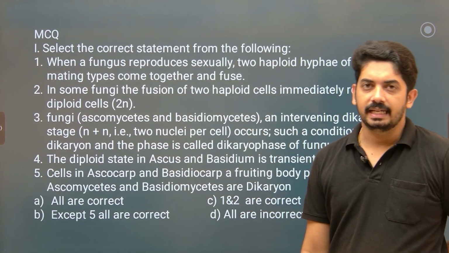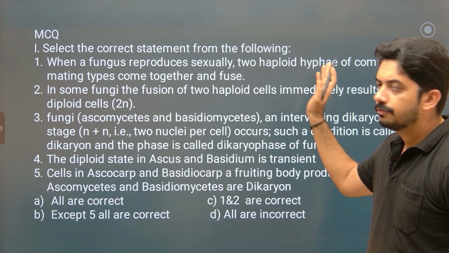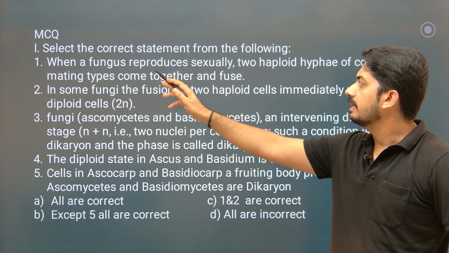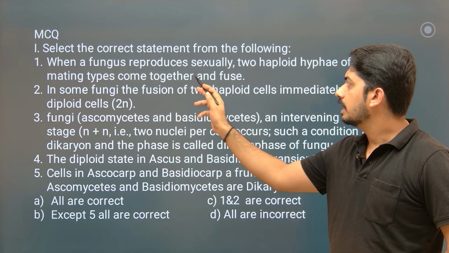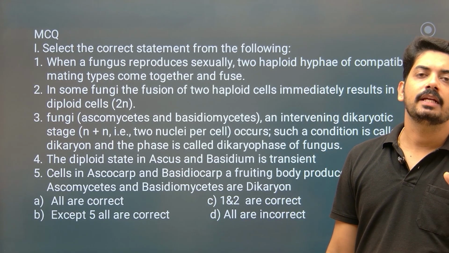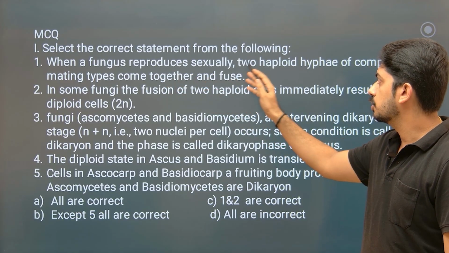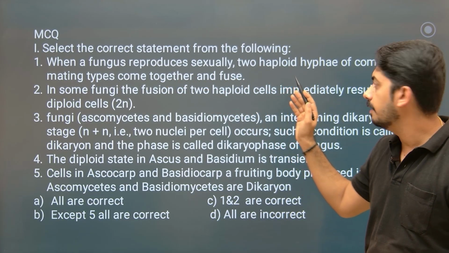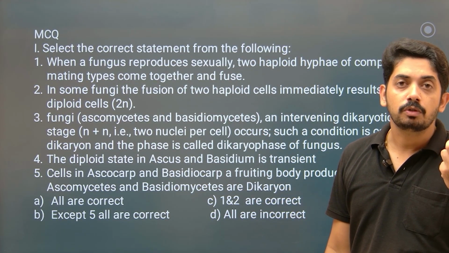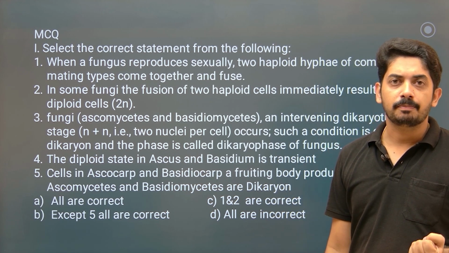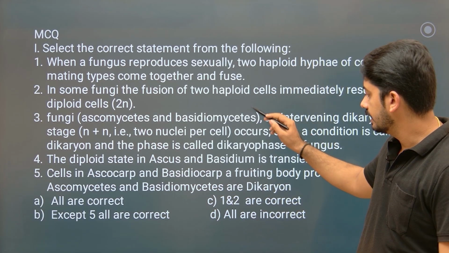Let us go through all the statements. Try to solve this question. Select the correct statement from the following. What is the first statement? When a fungus reproduces sexually, two haploid hyphae of compatible mating type come together and fuse. Now what they can do is slightly change the words. Instead of this, they could say, when a fungus reproduces sexually, two diploid hyphae come close together and they are of incompatible mating type. Like that they can make the statements. So you should be very clear that when sexual reproduction takes place, two compatible hyphae of haploid type come together. So the statement is correct.